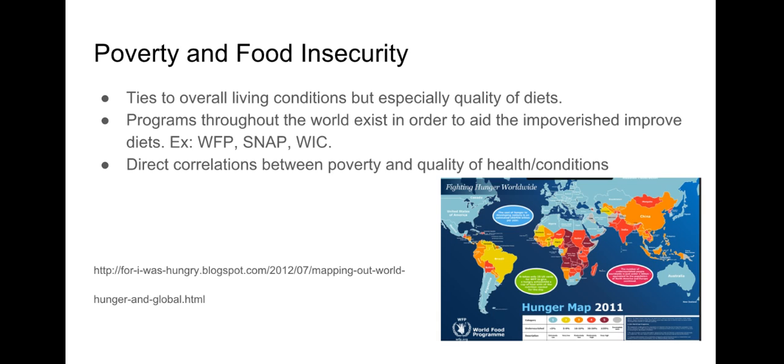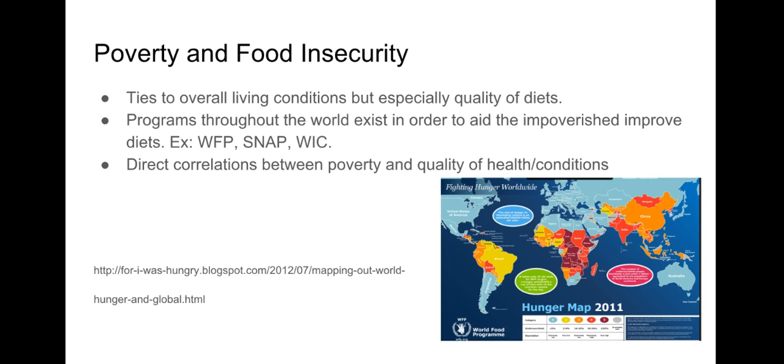From this, food insecurity can be directly tied to income and poverty. The more difficulty there is in paying for essentials, housing, transportation, food, medical care, the more difficult it is for people to purchase quality, nutritious foods, as these tend to be more expensive than cheap, unhealthy foods such as processed fast food.